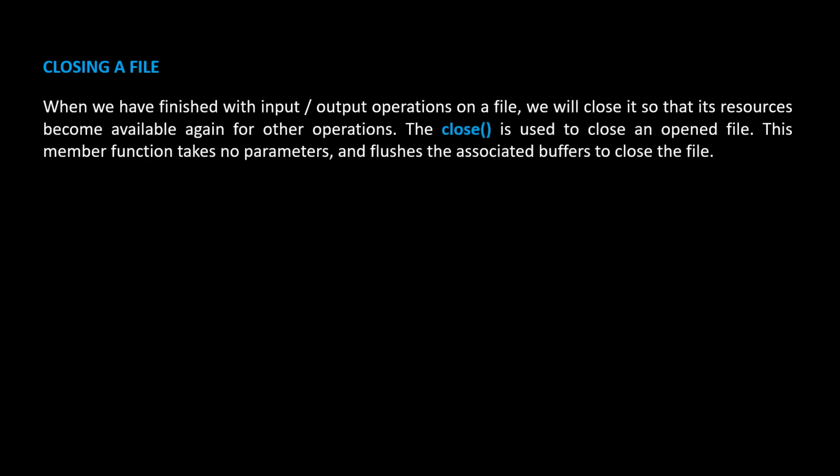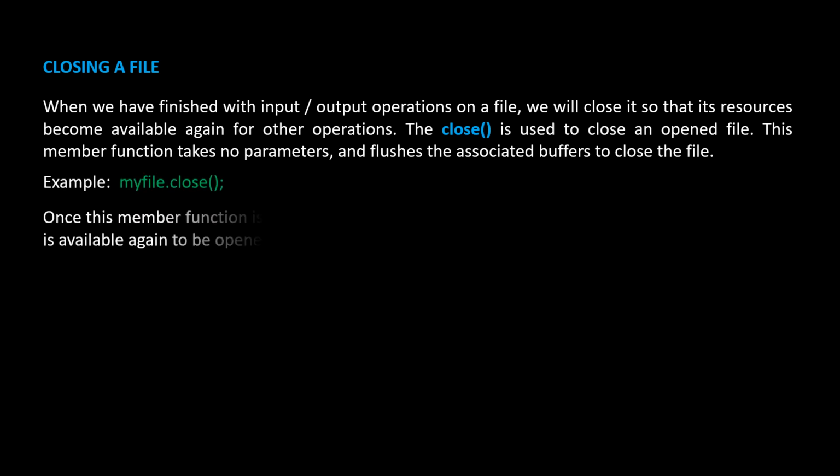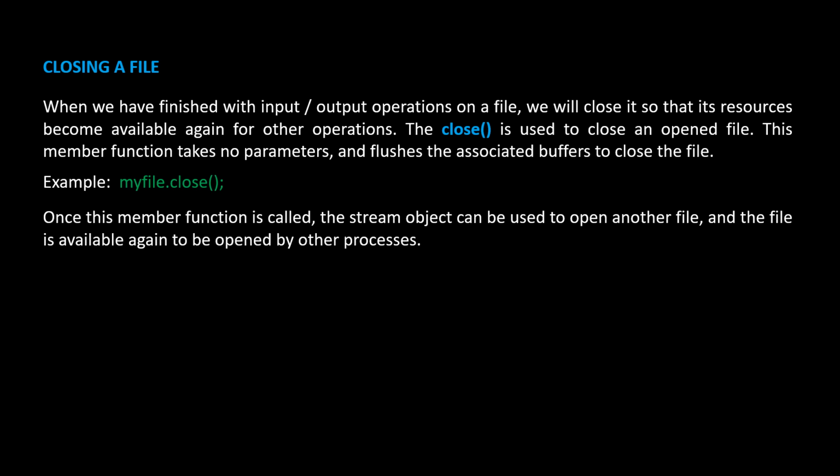Closing a file. When we have finished with input or output operations on a file, we will close it so that its resources become available again for other operations. The close function is used to close an open file. This member function takes no parameters and flushes the associated buffers to close the file. Example: myFile.close function. Once this member function is called, the stream object can be used to open another file, and the file is available again to be opened by other processes.